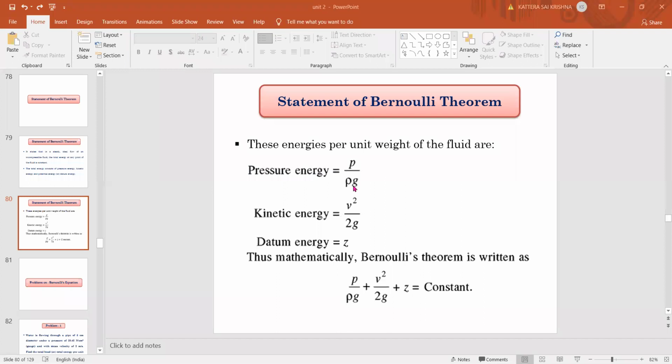For two different sections of the flow, you can consider Bernoulli's theorem as P1 by rho g plus V1 square by 2g plus Z1 is equal to P2 by rho g plus V2 square by 2g plus Z2. Both should be equal, so from that we can find some unknown terms, the same way we take Q1 equal to Q2, discharges, to find unknown velocity or area or diameter. In the same way, we can use Bernoulli's theorem to find pressures and velocities in a fluid flowing with pressures. Earlier we didn't have any pressure energy, but here we have pressure energy and weight values also.